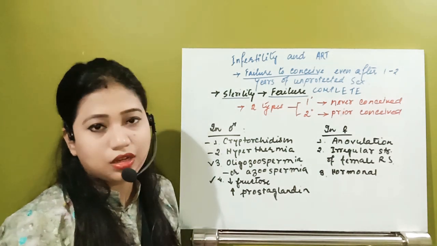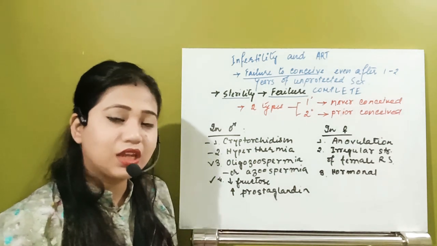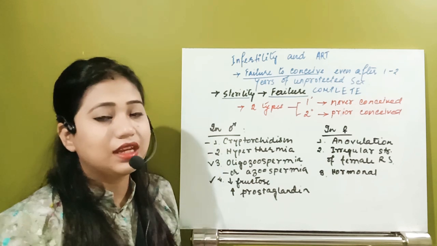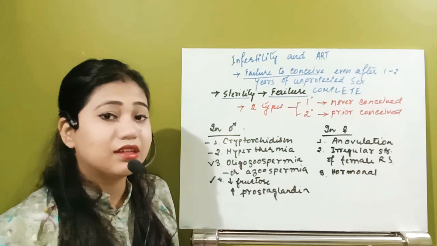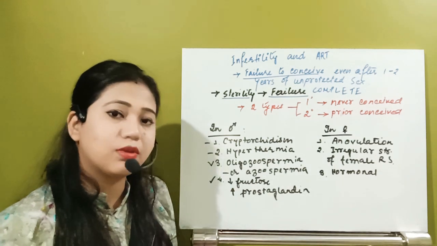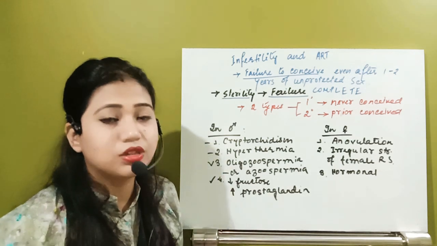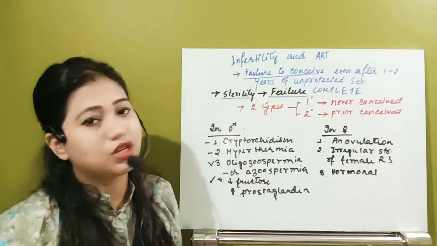It may be the hypothalamic hormone, that is GnRH, and the next one is the pituitary hormones, that is FSH and LH. And the third one is the ovarian hormones, both estrogen and progesterone.